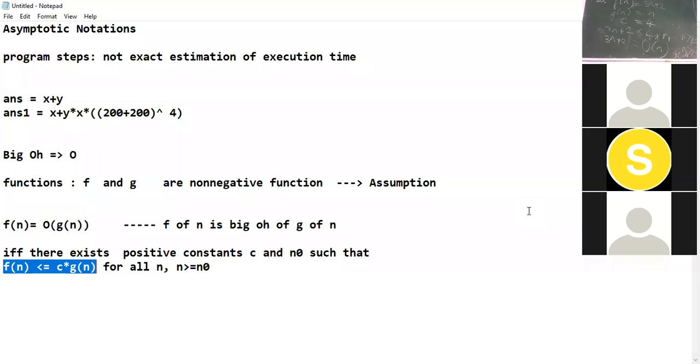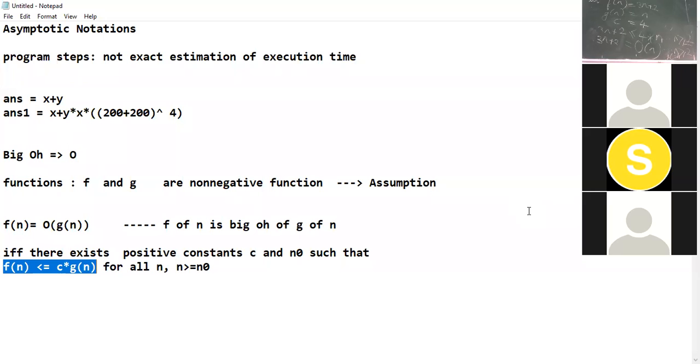Ma'am, is this big O thing like a function? This big O you have written and inside that we have written n. So is that like a function? No, as we have not written f of n or g of n. It is a notation. It is not a function. It is read as big O of n.